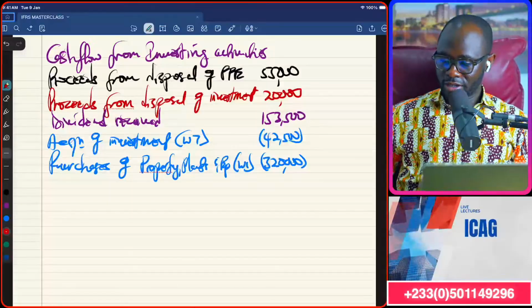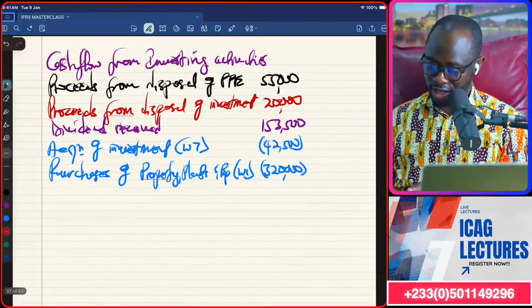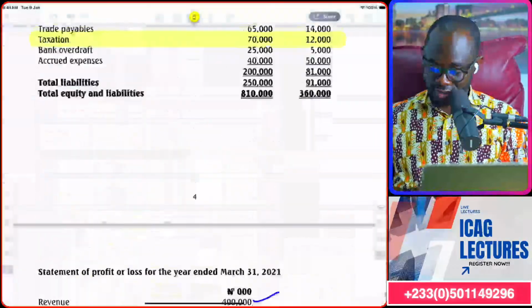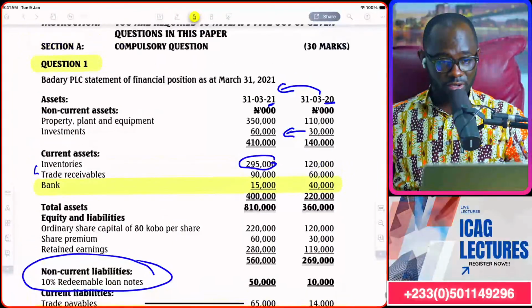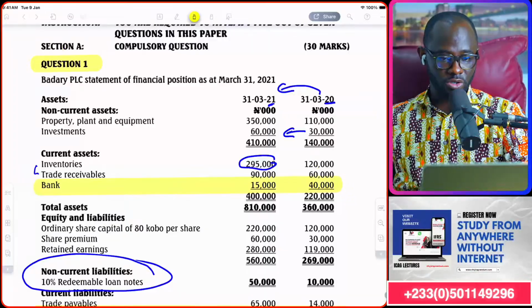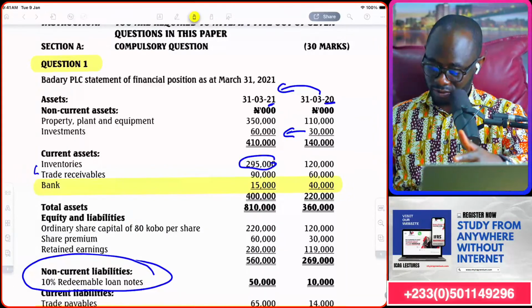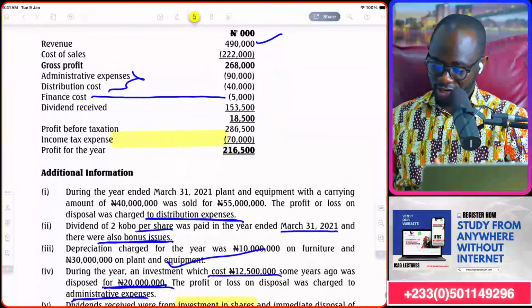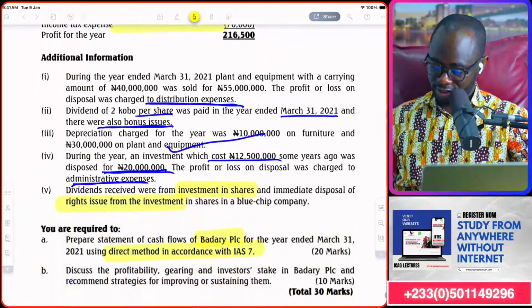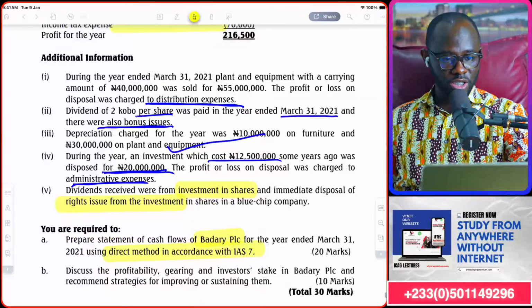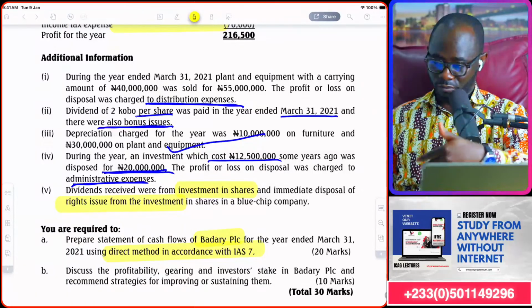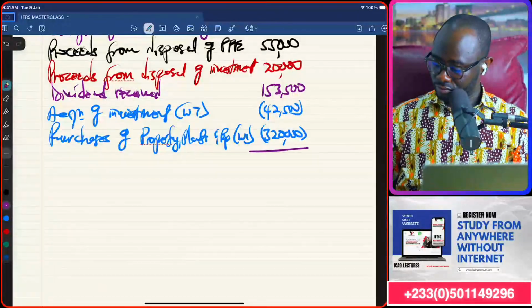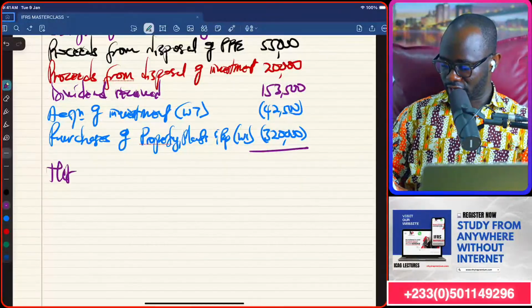You don't have to cancel and bring anything back. So let's see if we can finish up with the investing activities. Are we done with the investing activities? Have we touched on everything? Property has been talked about. Investment has been talked about. Yeah. The dividend they received, we've brought it. The proceeds from the 2 disposals they did, we've brought them. Yeah. So I think that will be all. So we can have net cash flow